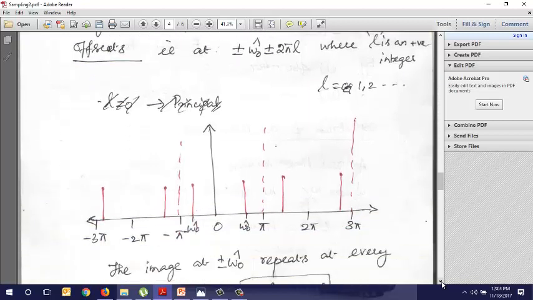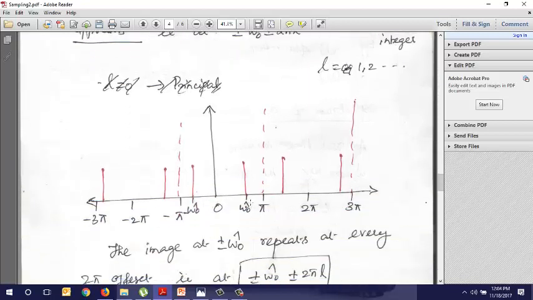Now let us see this. There is an alias here. If I have a spectral stick here at omega naught cap, then after pi, this is pi and this is 2 pi, from 2 pi you will have a stick at 2 pi minus omega naught cap, and then at 2 pi plus omega naught cap you will have a stick. Then you will have sticks all over for a sampled signal with aliasing.